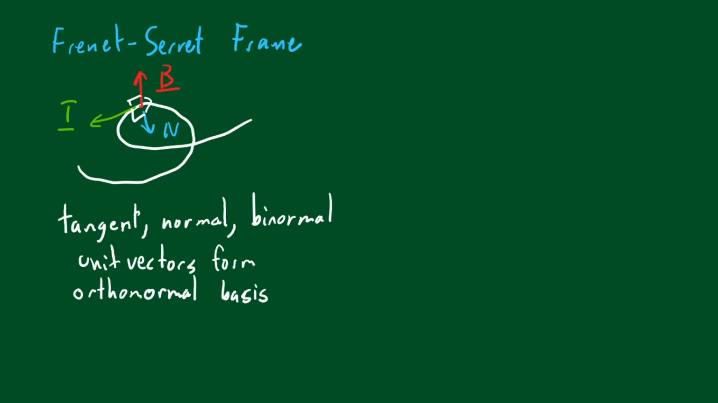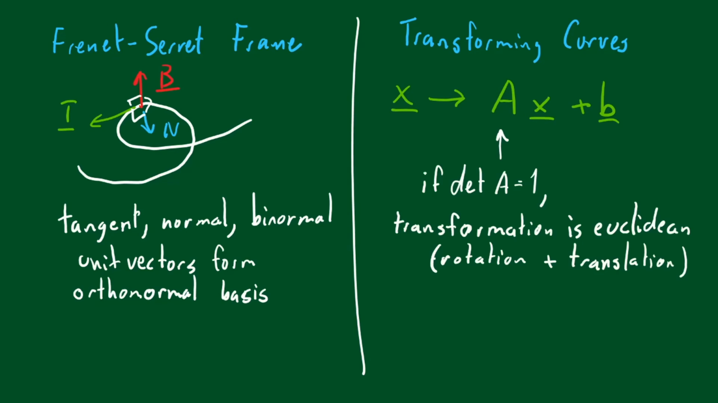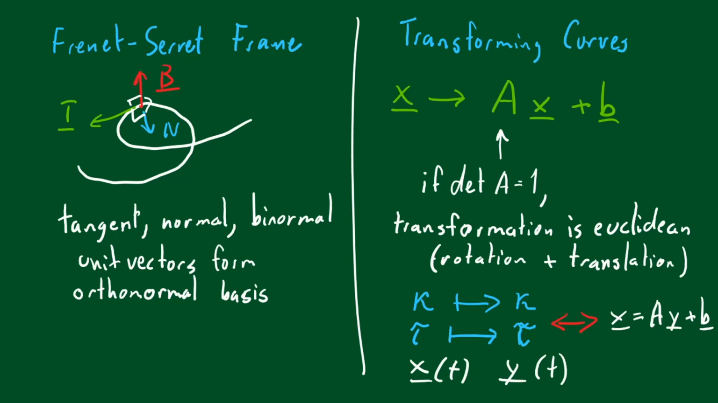The Frenet-Serret frame uses the tangent, normal, and binormal vectors to find a basis on any point on the line. Curves may be transformed, Euclidean transformations preserving curvature and torsion. Thus, if two curves share them, they must be a Euclidean transform apart.